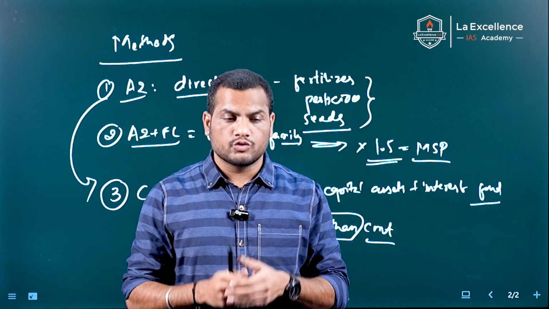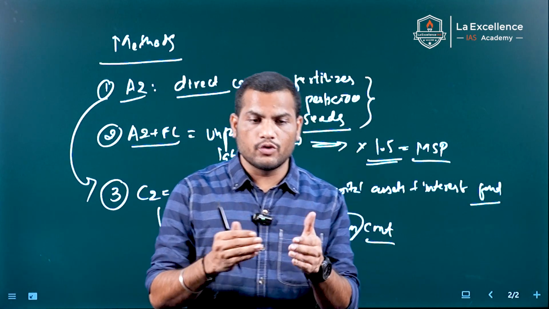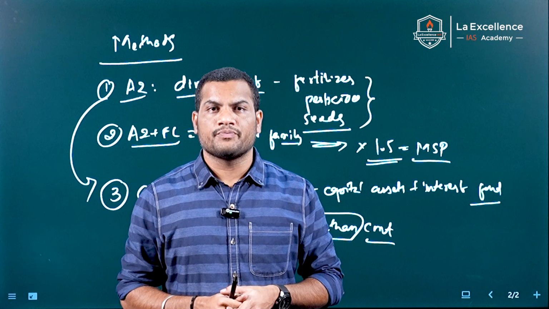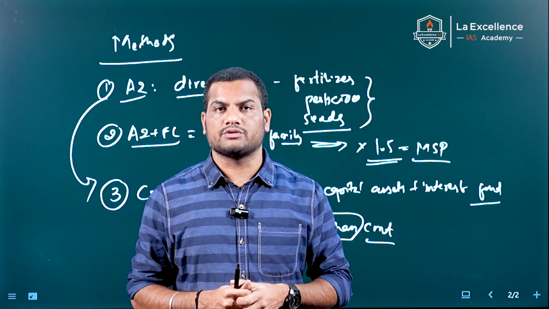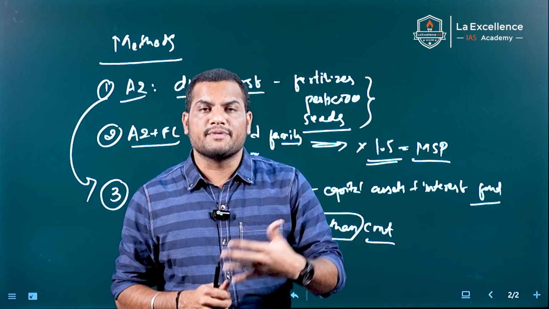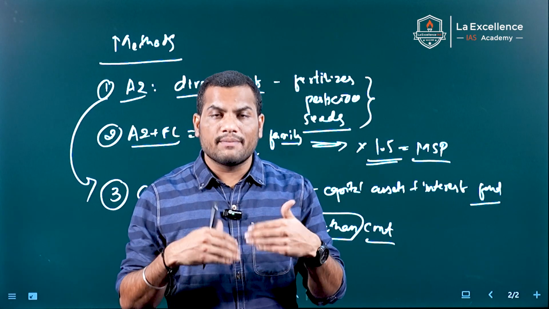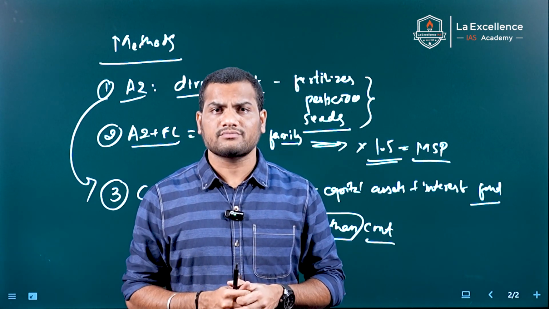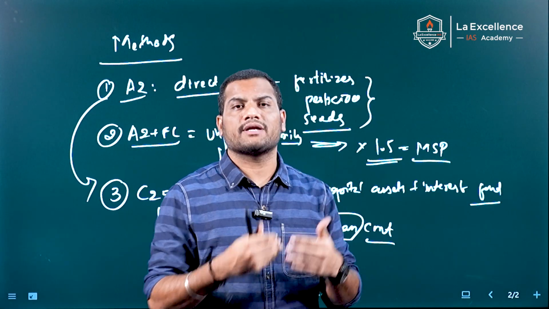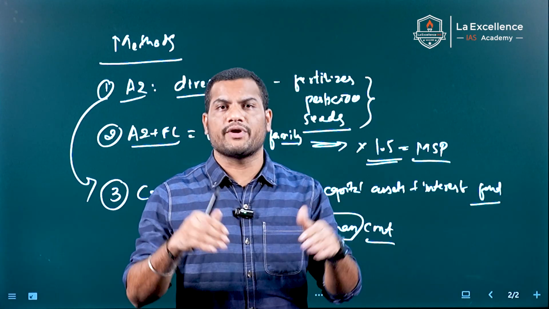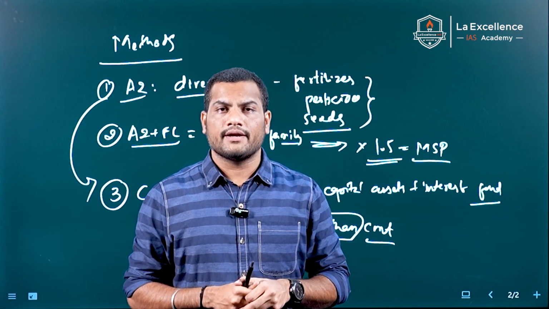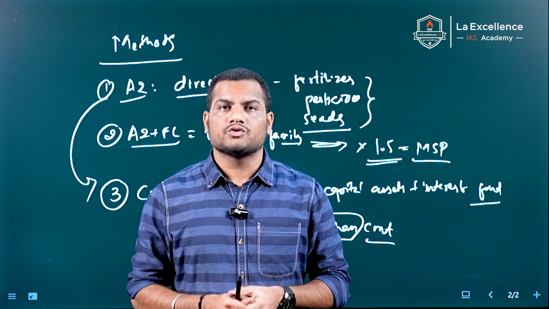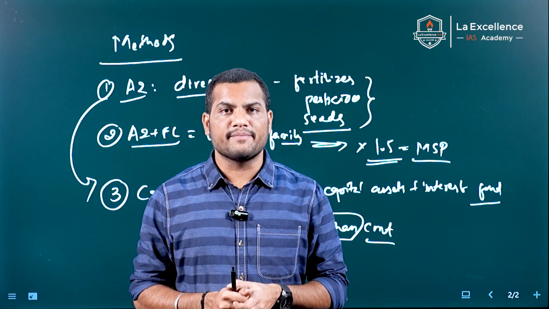So in order to provide a good return to the farmers and to increase their income, we should provide incentives like MSP. Also, doubling the income of the farmers is the goal of the government of India. And we have to protect the farmers from fluctuation in the market. In such circumstances, we need MSP. This is the whole idea of MSP.